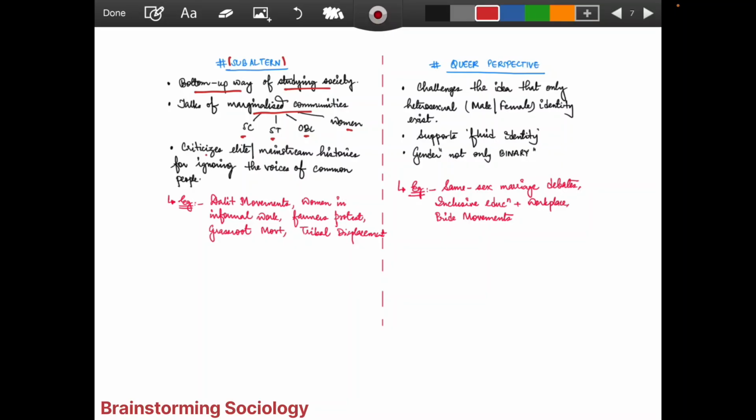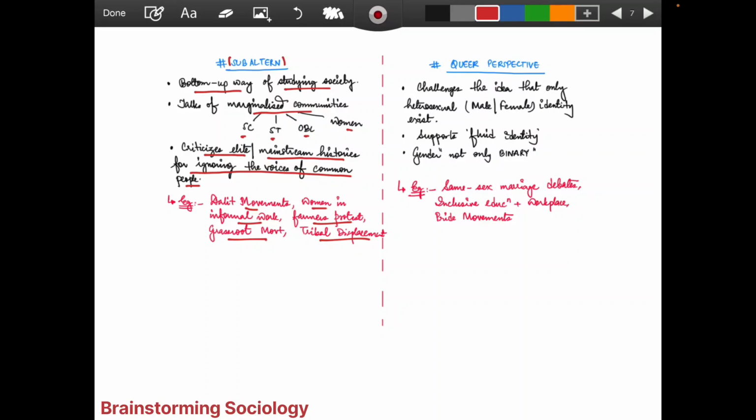So what are they talking about? They criticize elite or mainstream histories for ignoring the voices of common people. Wherever the voices of common people have been ignored, it is talked of in the subaltern perspective. Dalit movements, women in informal work, farmer protests, grassroots movements, tribal displacement, all these talk about the subaltern perspective, right?